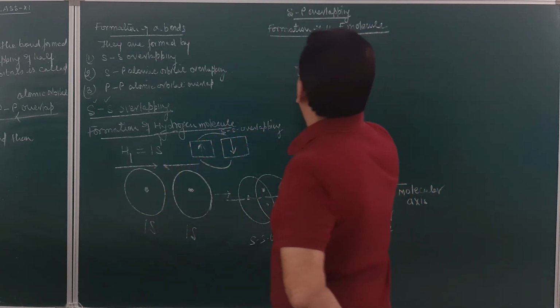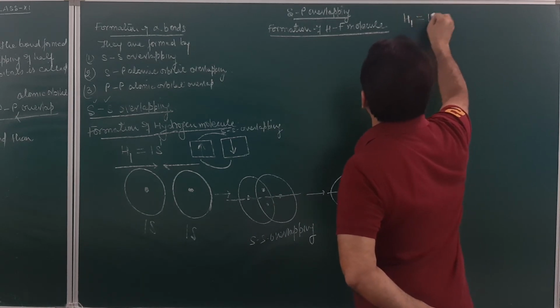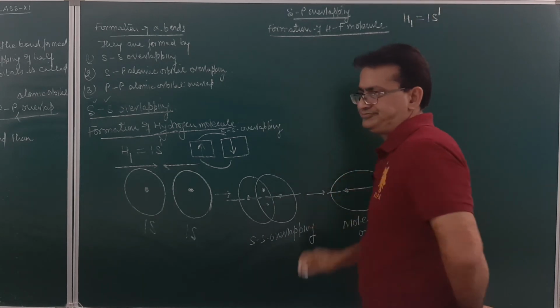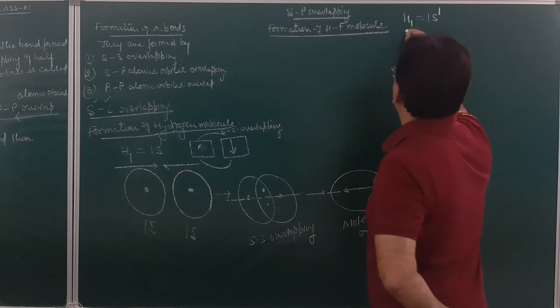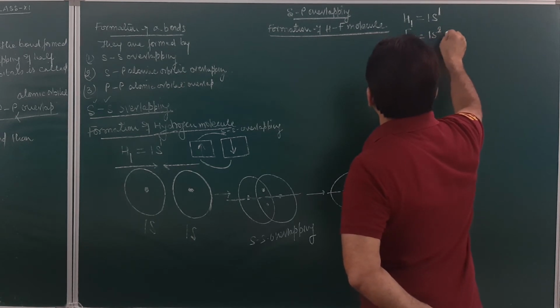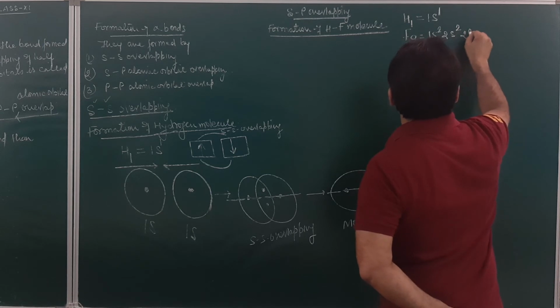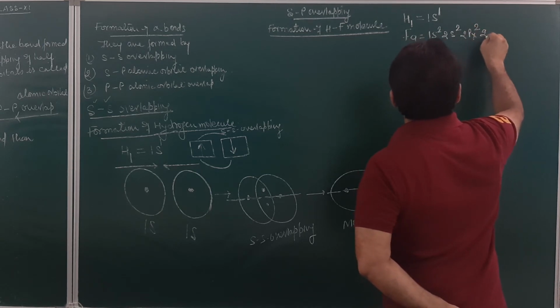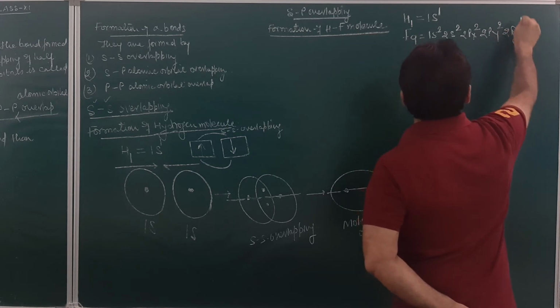Hydrogen atomic number is 1, electronic configuration will be 1s1. Fluorine atomic number is 9, configuration will be 1s2, 2s2, 2px2, 2py2 and 2pz1.